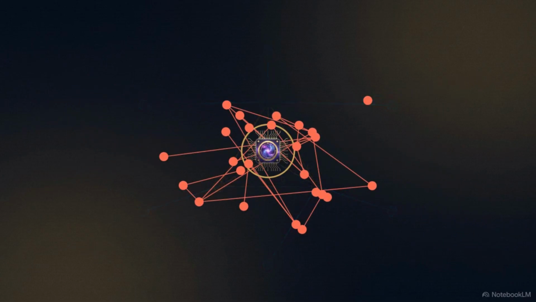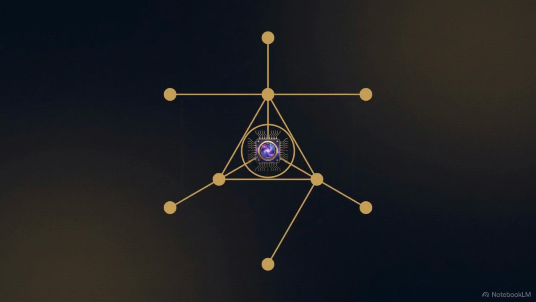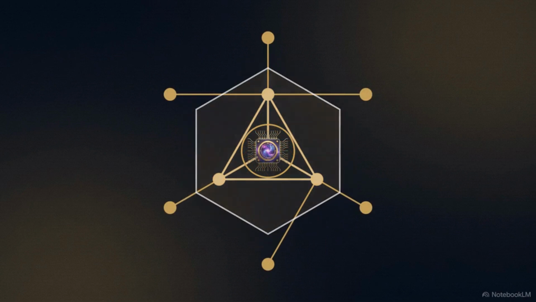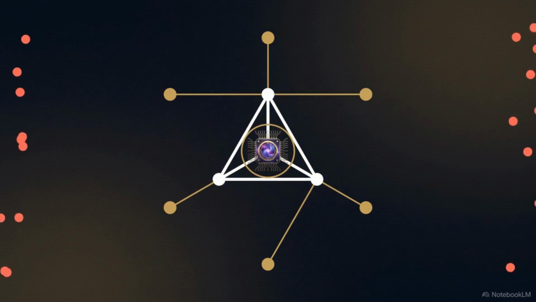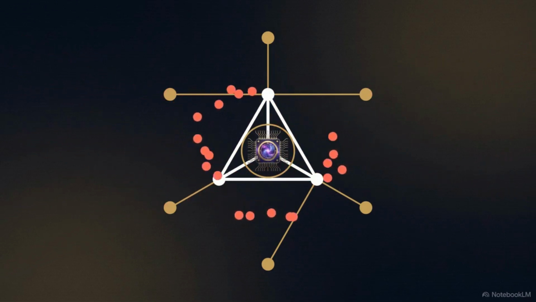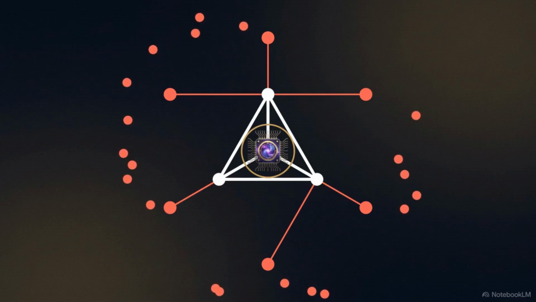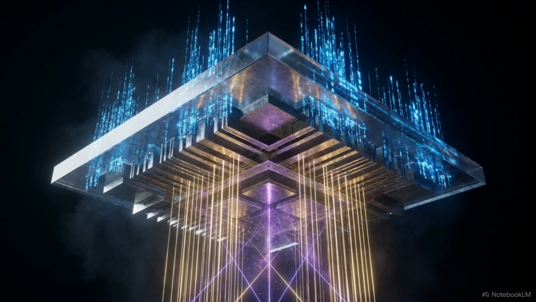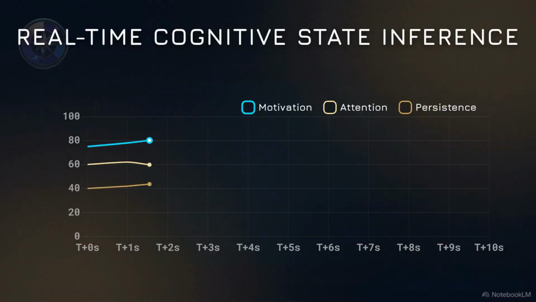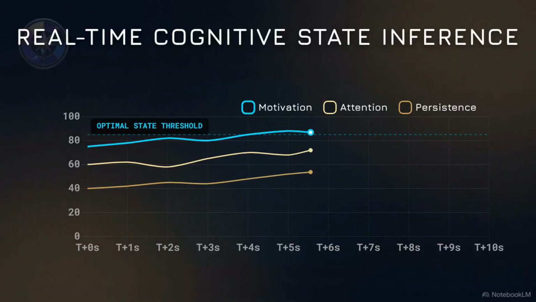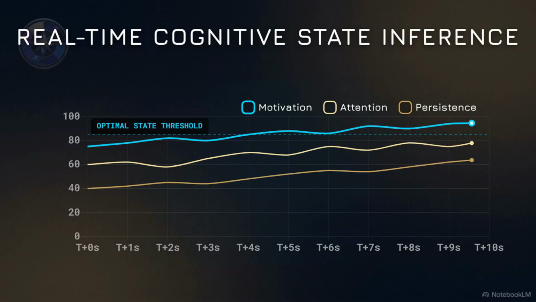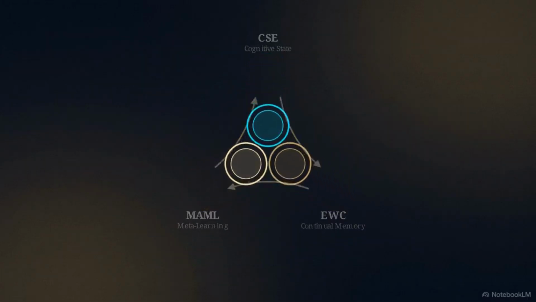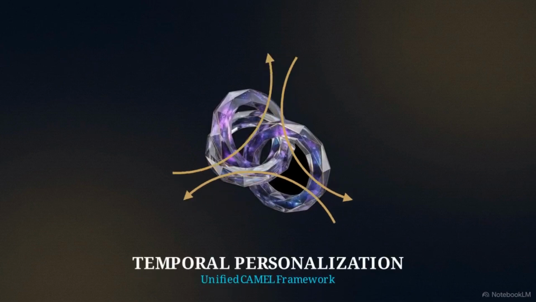The system requires a mechanism for long-term retention, which is handled by the continual learning memory. The memory module applies elastic weight consolidation. By penalizing changes to critical neural weights, it preserves previously acquired knowledge and prevents catastrophic forgetting across sequential tasks. To guide this memory and adaptation, a cognitive state estimator processes behavioral traces. It continuously infers latent cognitive variables like motivation, attention, and persistence. These three modules form a closed-loop system, solving the challenge of temporal personalization.